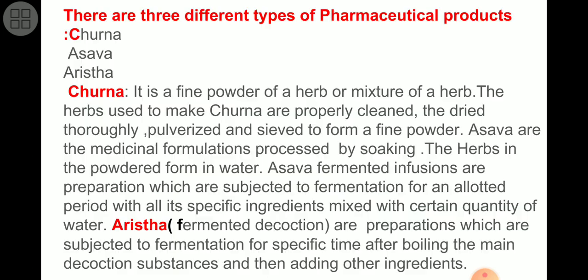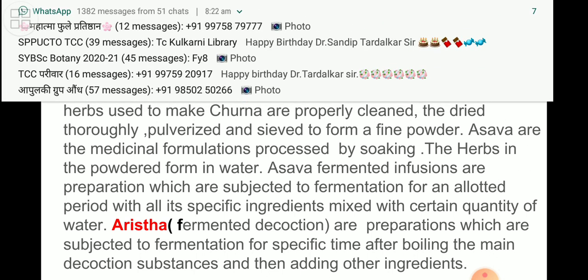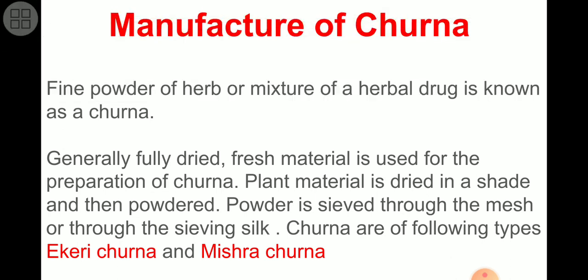Friends, there are three different types of pharmaceutical products. Churna is the first one, the second one is Asava, and the third one is Arista. What is the difference between these products? Which fruits or plant materials are to be added at the time of preparation, and how to prepare these three types of pharmaceuticals, that we have to learn in today's lecture.